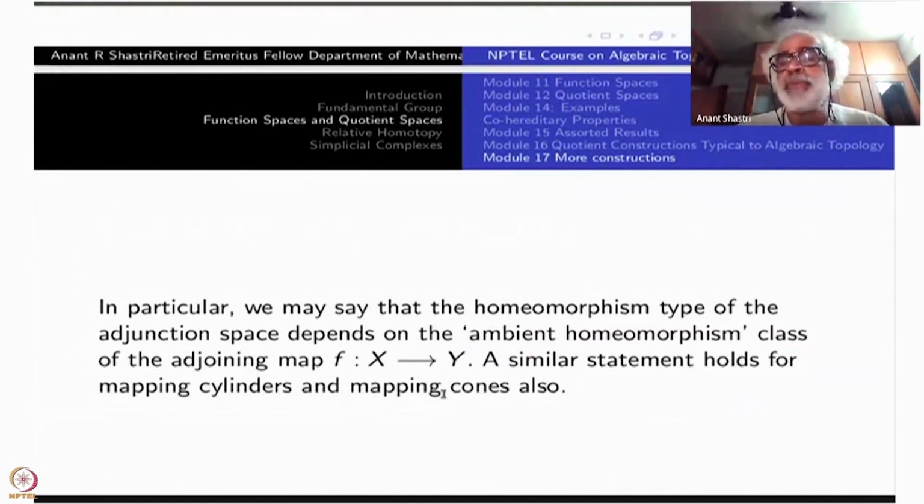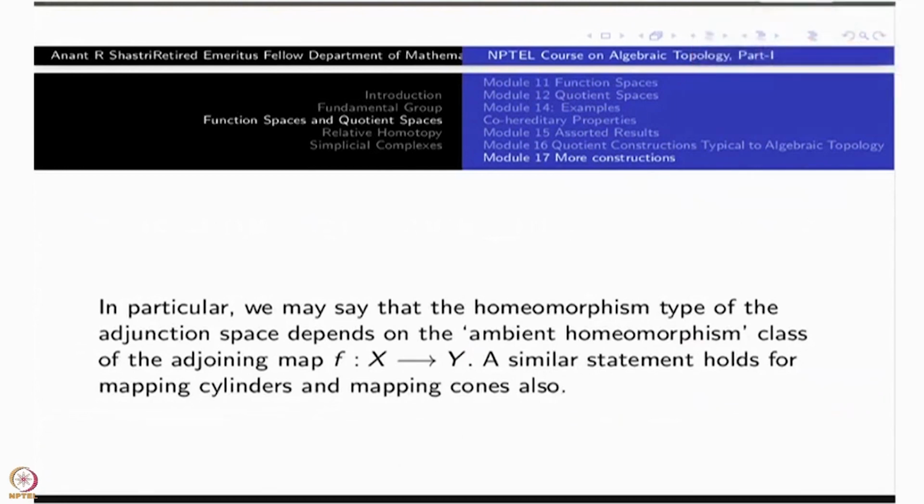In particular, we may say that the homeomorphism type of the adjunction spaces depends on the ambient homeomorphism class of the adjoining maps. If the maps F from X1 to Y1 and X2 to Y2 are just related by homeomorphism, that is not enough. The homeomorphism should take place on the domain at the top level, namely Z1 to Z2, and a corresponding homeomorphism Y1 to Y2, so that the two maps correspond under those homeomorphisms. That's the ambient homeomorphism class.